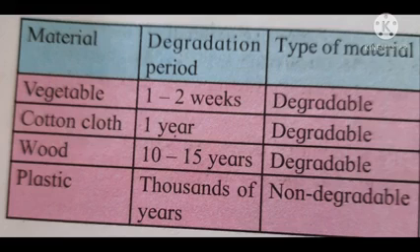Let's see about the plastic. Plastic takes thousands of years for degradation and it is a non-degradable material. So, it is non-degradable, therefore it is harmful for our nature. In the next point, let's discuss the plastic and environment, and how plastic causes different adverse effects on the environment. So let's discuss this point.